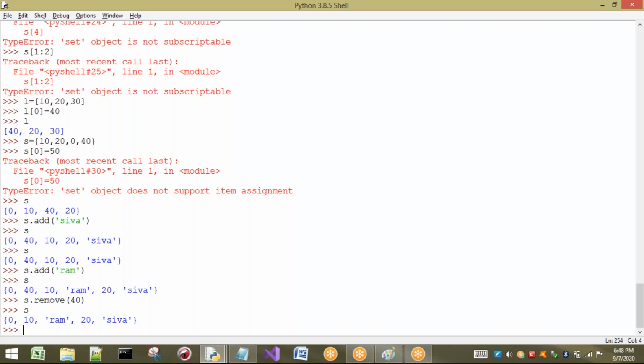We also have the concept of update. I will show you now. So remove can be done, and if we want to update any value, for example, I want to update Ram as Rama.